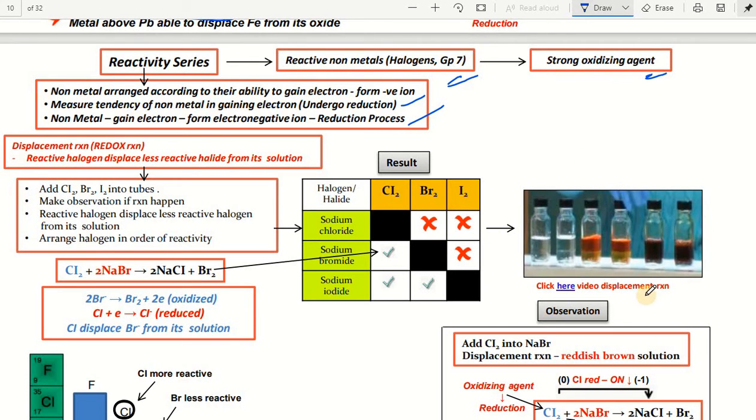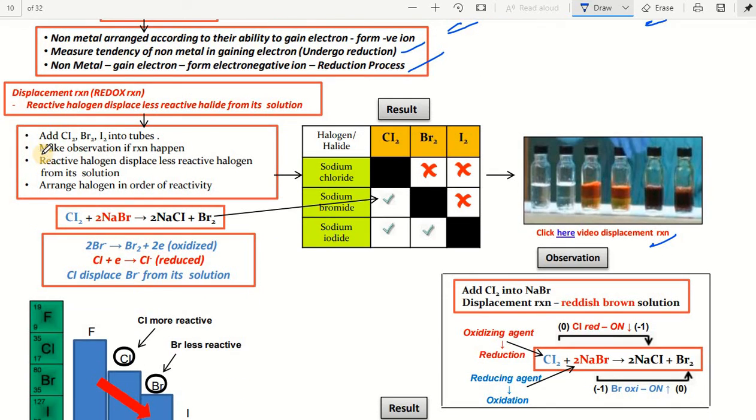We also have different colors happening in the redox reactions. Take chlorine, bromine, and iodine: this is Cl2, this is Br2, this is I2, two of each. Make observations of this reaction. What will happen? Here chlorine is displacing bromine in this reaction. That means one non-metal is displacing another non-metal from its salt.